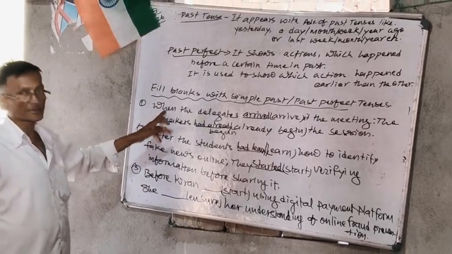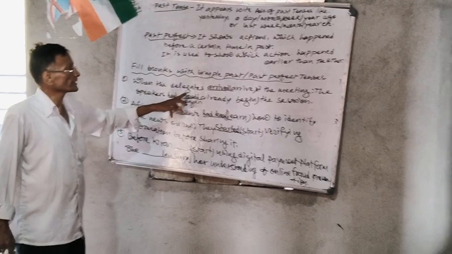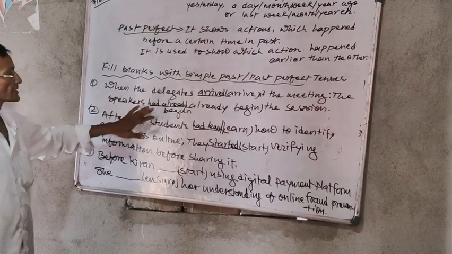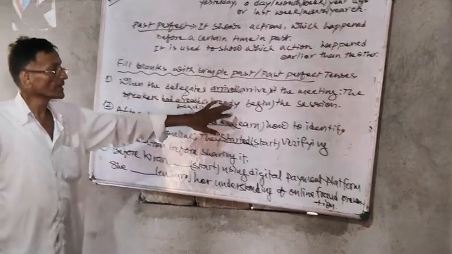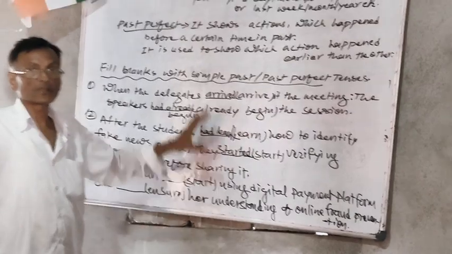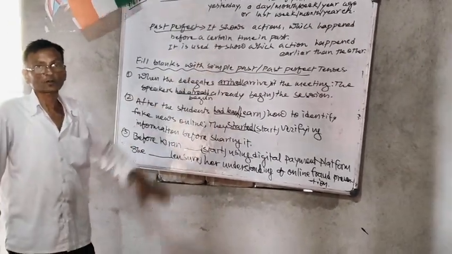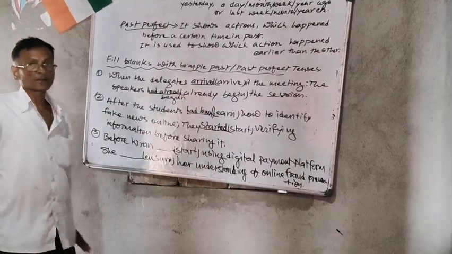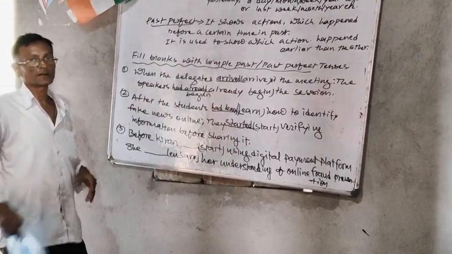The first sentence goes like this: when the delegates arrived at the meeting, the speakers had already begun the session. Here we have to give the correct form of the verbs arrive and begin.